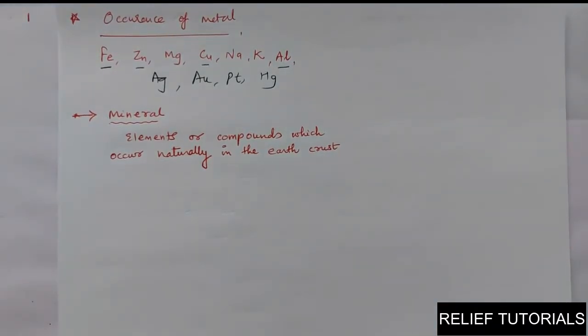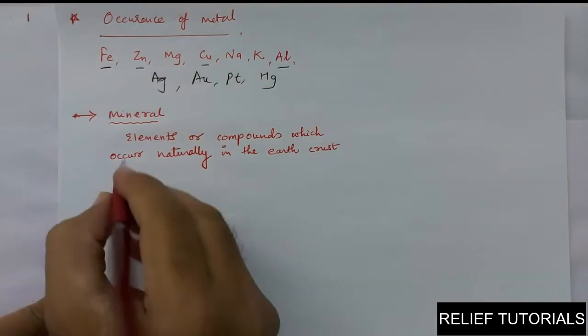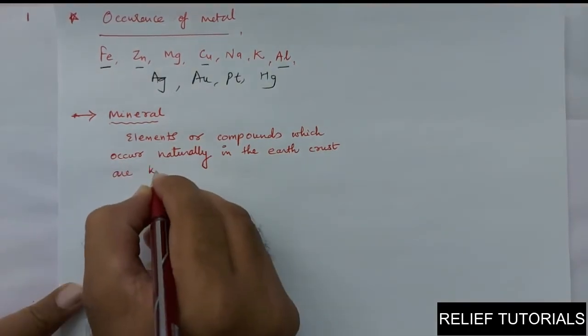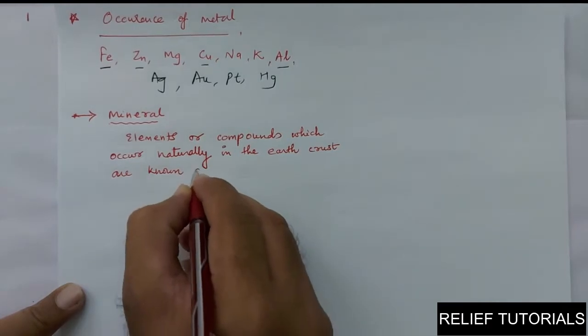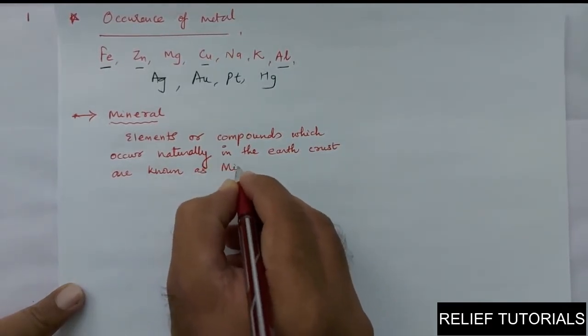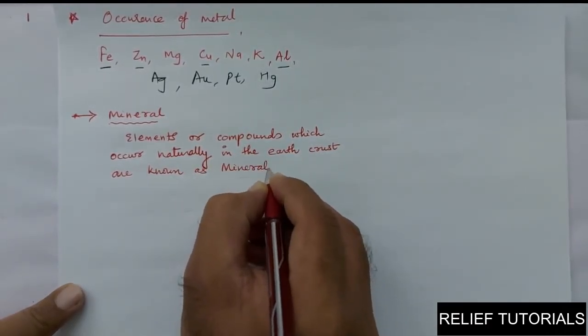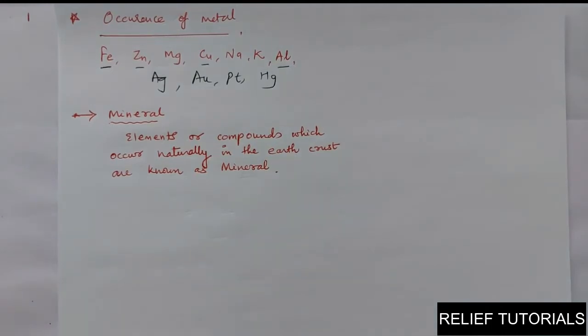Elements or compounds which occur naturally in the earth's crust are known as mineral. In very simple language, minerals means anything we find from nature,